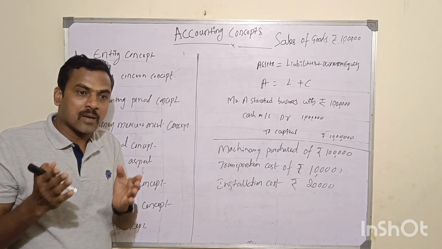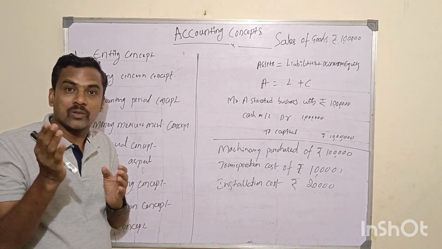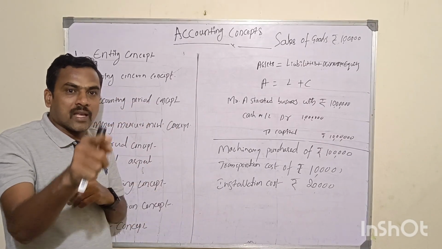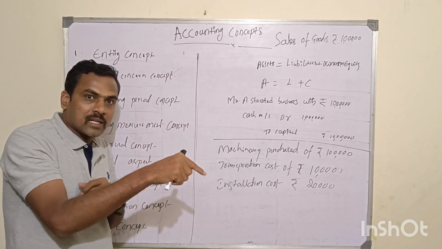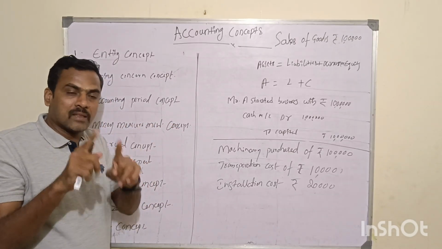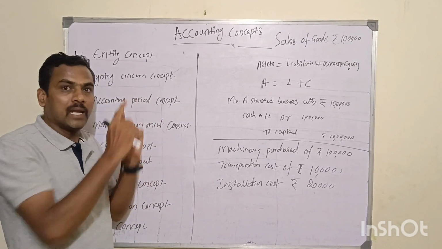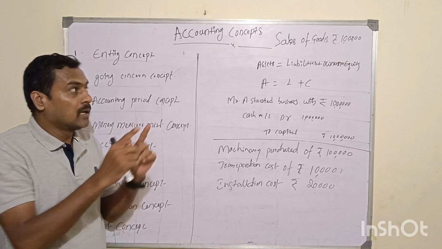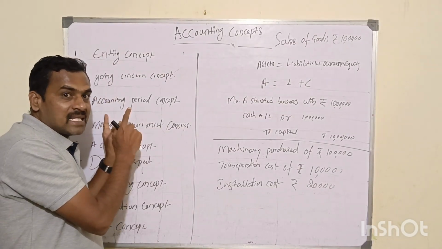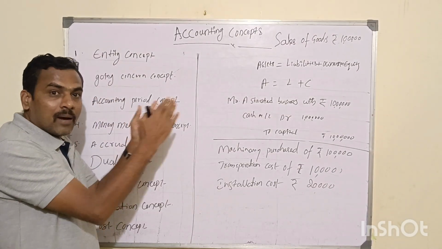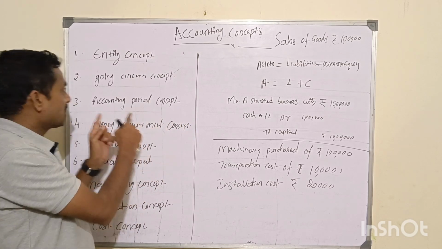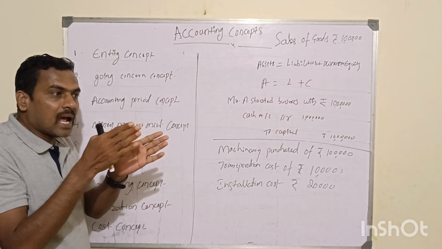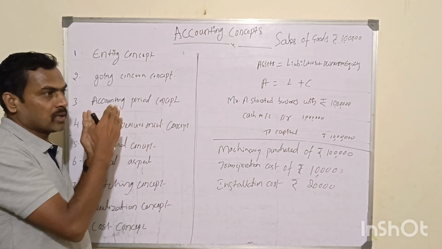Why should the stakeholders, the government or the public know about your company? Because they are the investors. The shareholders are the investors who invested money in the company. The public and the banks have given loans to the company, on what basis? On the basis of the good name of the company. Establishing the business result at a particular time interval is called the accounting period.